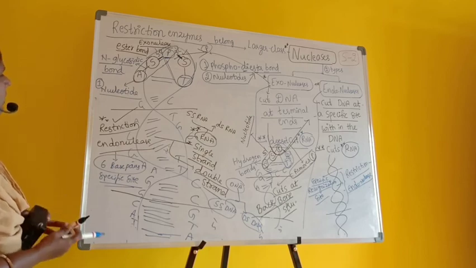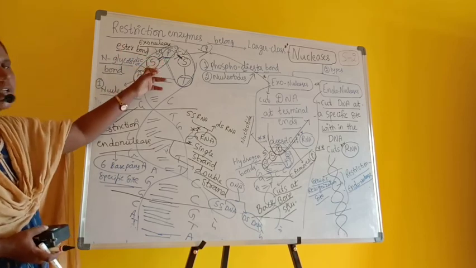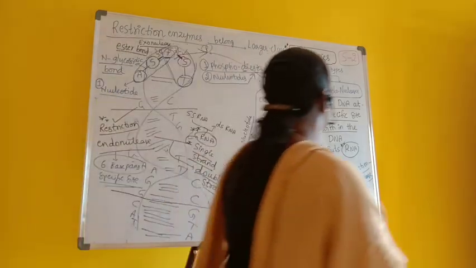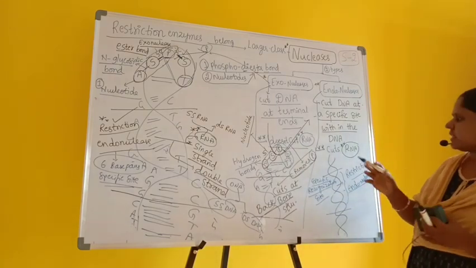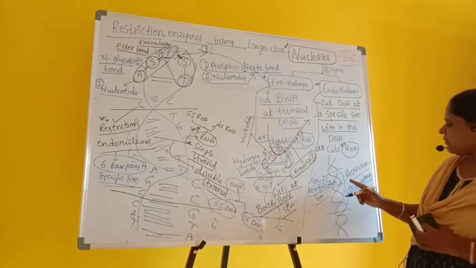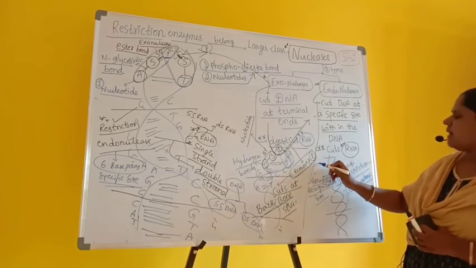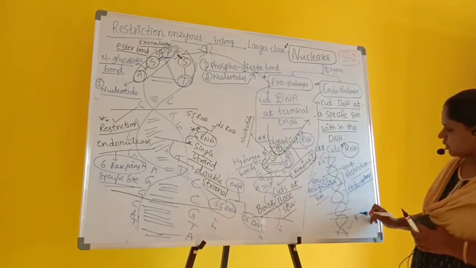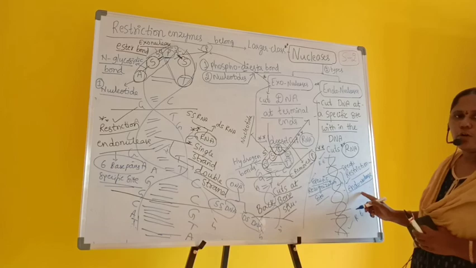Right? Now exonucleases cut exactly at the terminal positions. So they are not useful for cutting RNA. Now coming to endonucleases, they cut the DNA at a specific site within the DNA. Somewhere at one corner, for a particular specific site they cut, and that recognition site will be there for every specific restriction endonuclease. Suppose if I want to cut from here to here, I have to use another type of restriction enzyme. If I have to cut from here to here, a different restriction endonuclease. For every specific recognition site we have a specific restriction endonuclease.